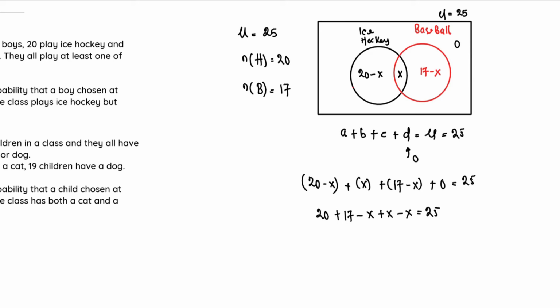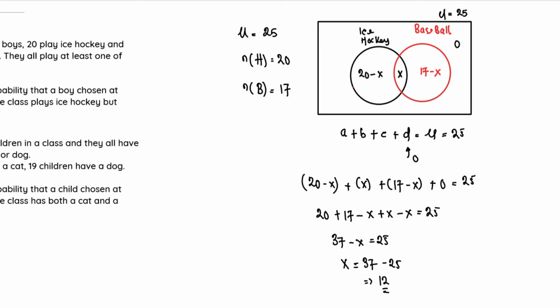So 20 plus 17 gives us 37, minus 2X is equal to 25. And when we do the algebra, we have X equal to 37 minus 25, which gives us 12. So the number of students that play ice hockey and baseball is 12.